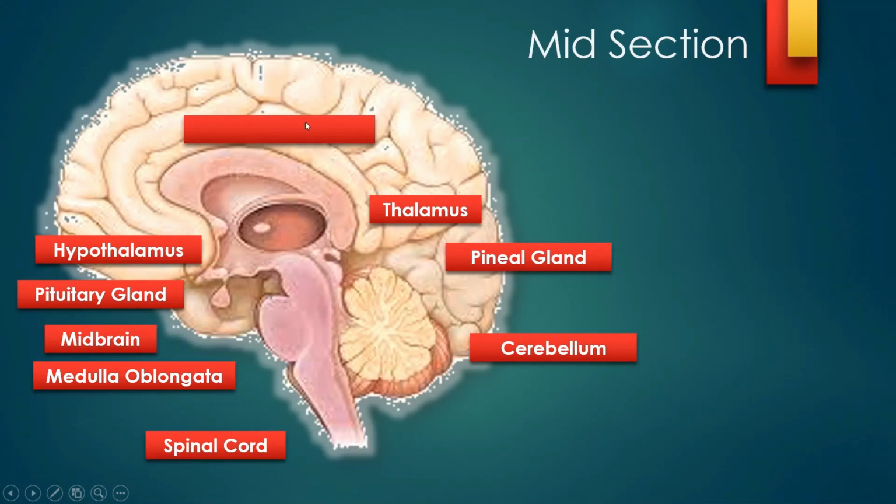Above, one important structure comes. This is called the corpus callosum. This is the one which connects the two hemispheres. I told you there are two, the right hemisphere and the left hemisphere of the brain. This corpus callosum is the one which connects both the hemispheres. Now we will look into the various parts of the brain as an animation.